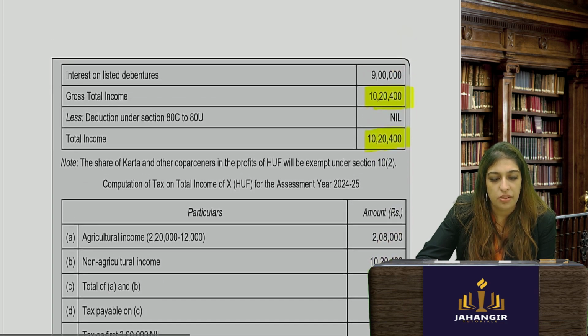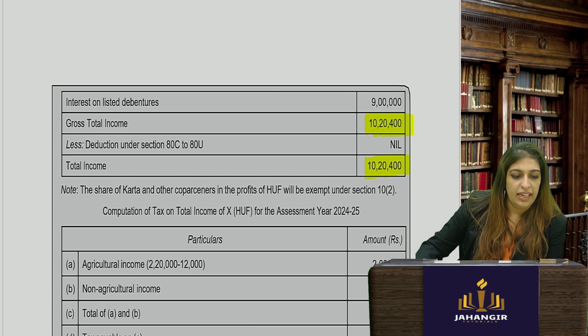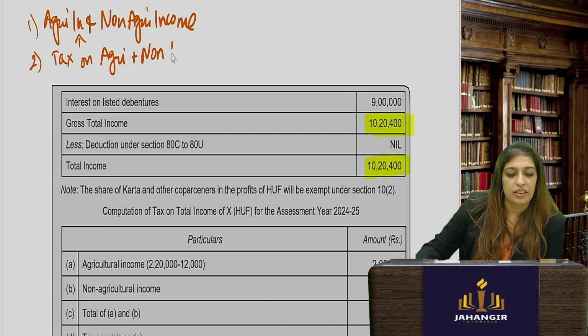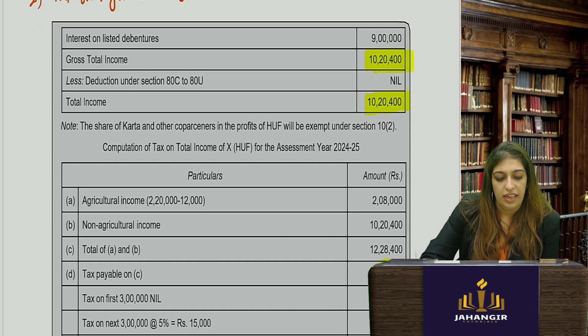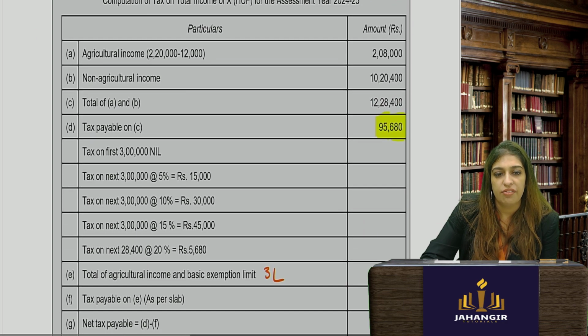What is my steps? Now you should be telling me. Step 1 is what? Agri income plus non-agri income. Find the tax on it. Okay. Tax on this. Agri plus non-agri. Okay. See here. Add it. Tax you will get. But remember here the slab rates are different. 5, 10, 15, 20. Okay.